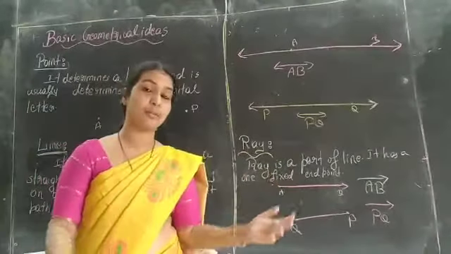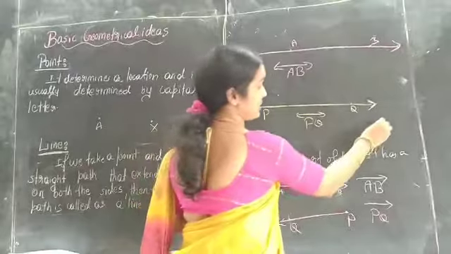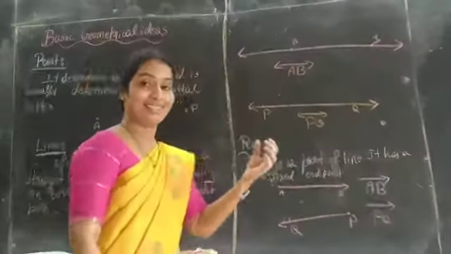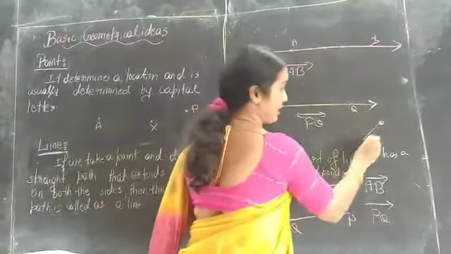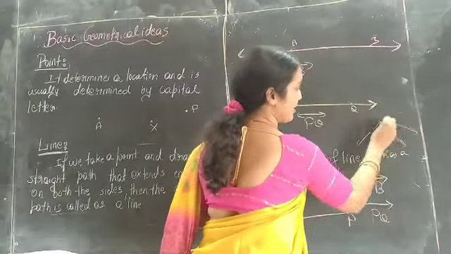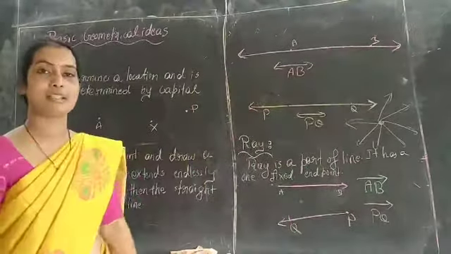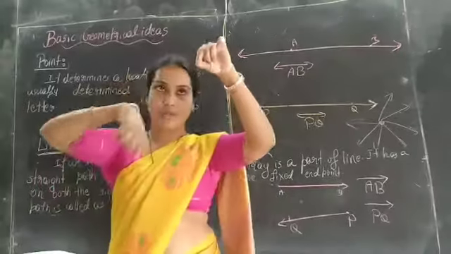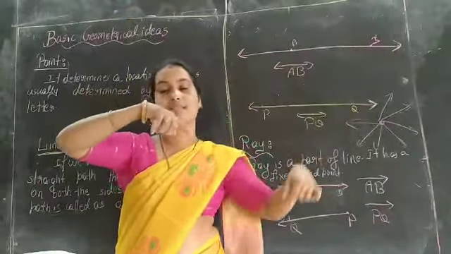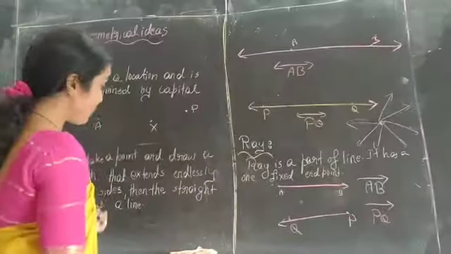For a ray, we can give the example of sunlight. Imagine the sun is one fixed point, our end point. From the sun, the light rays are emerging, isn't it? So this is the best example for a ray. From the fixed point, the light rays are emerging. It's a ray.